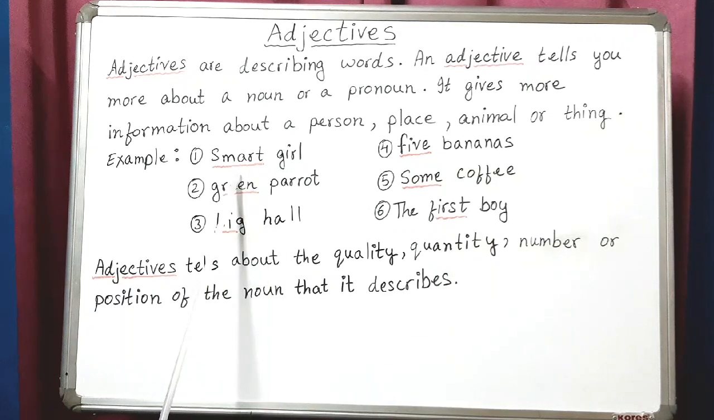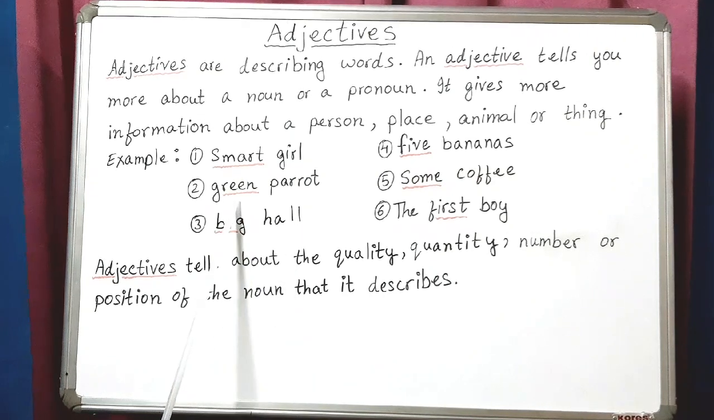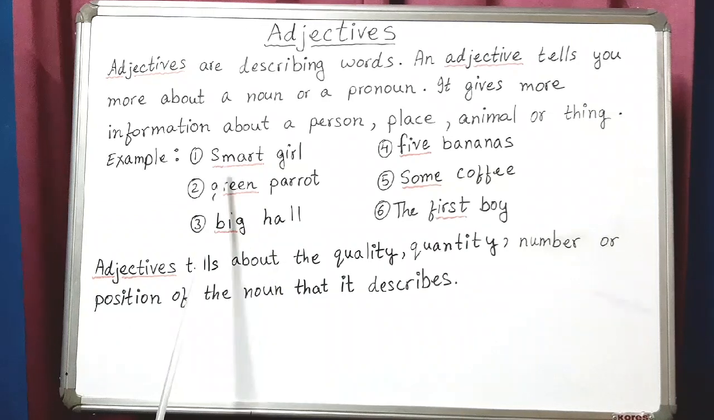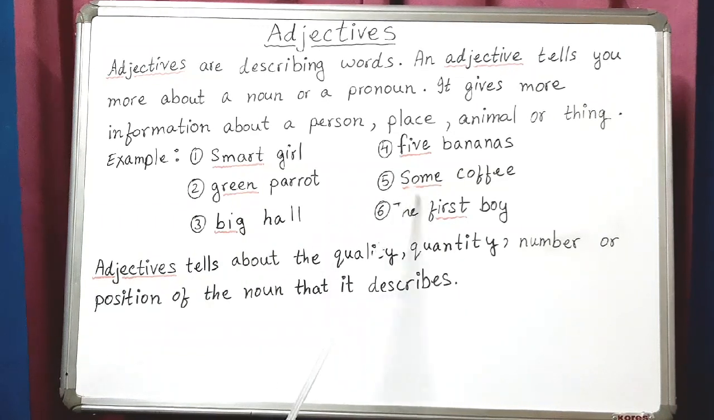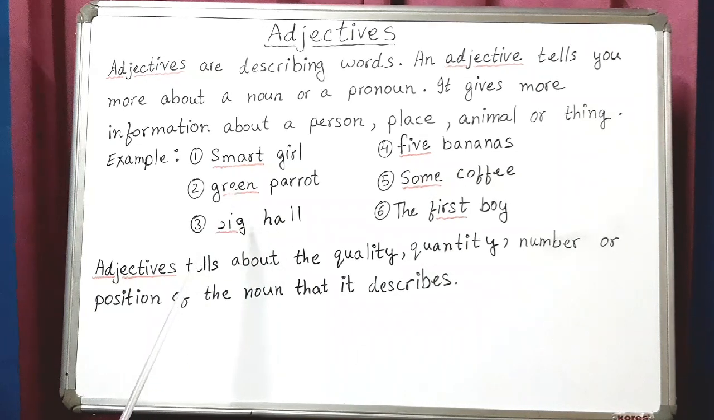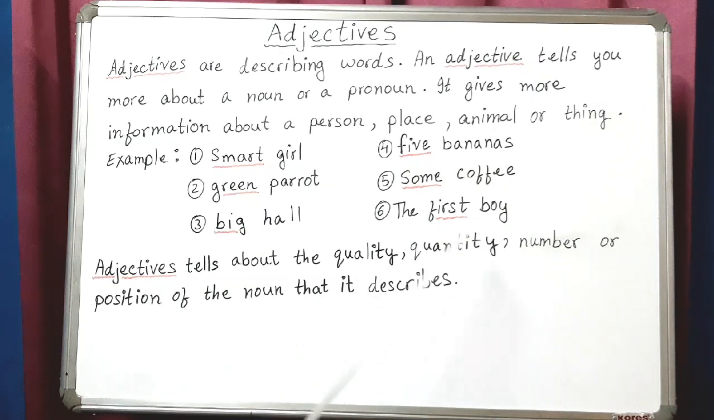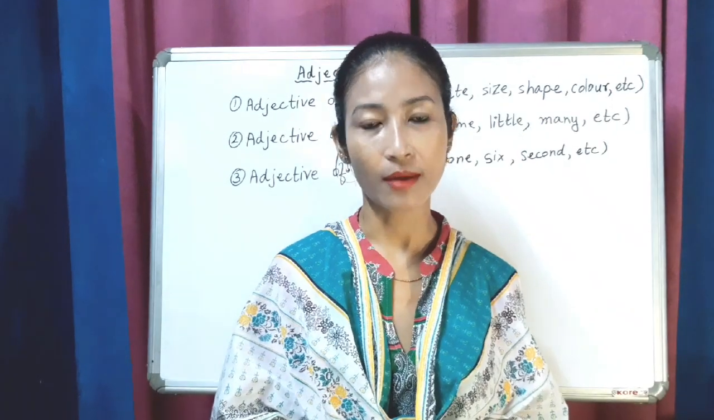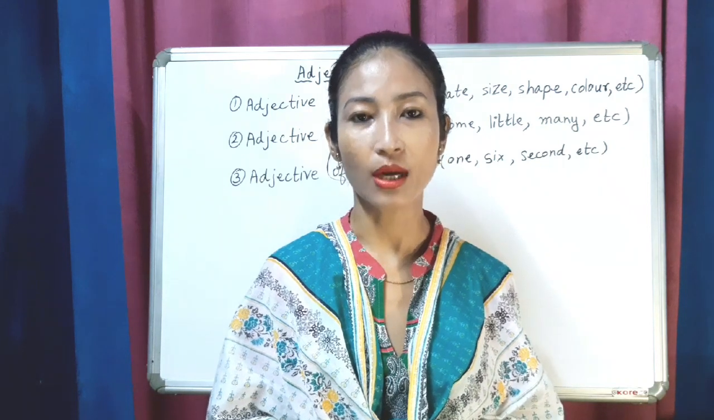Here, the word smart is an adjective that describes the noun girl. Green is an adjective that describes the noun parrot. Big is an adjective that describes the noun hall. So smart, green, big, 5, some, first, they are all adjectives. So we use adjectives to describe the quality, quantity, number or position of the noun that it describes. Words that are used to describe or modify a noun or a pronoun are called adjectives.